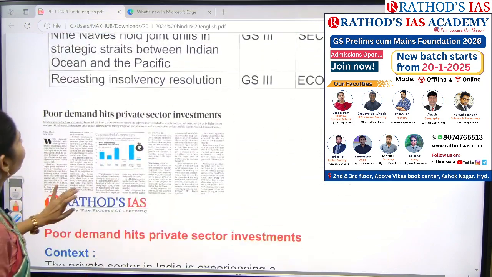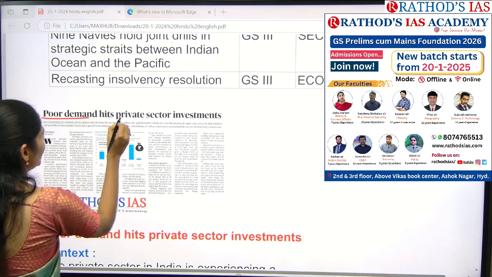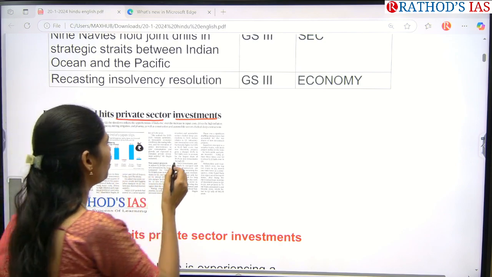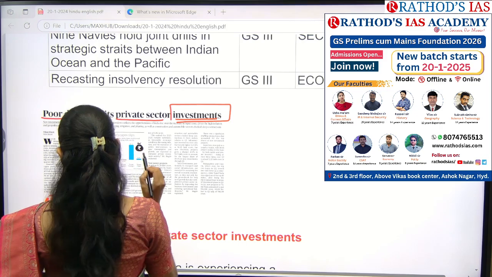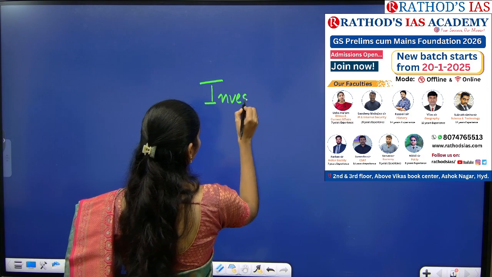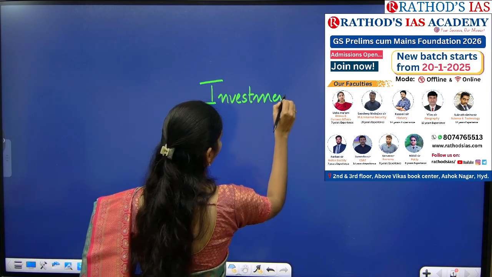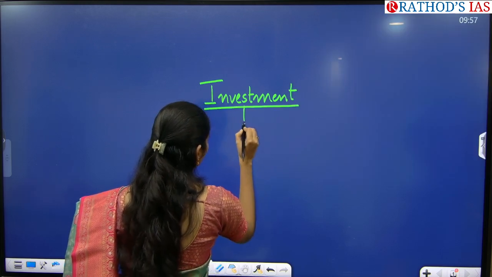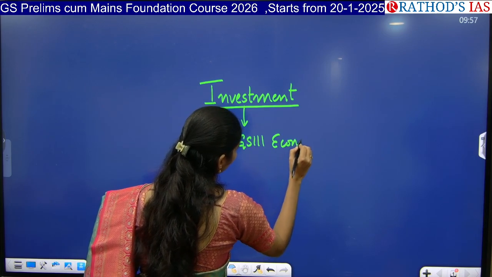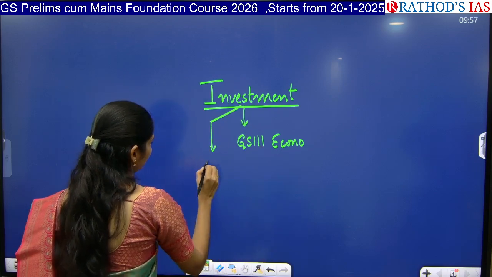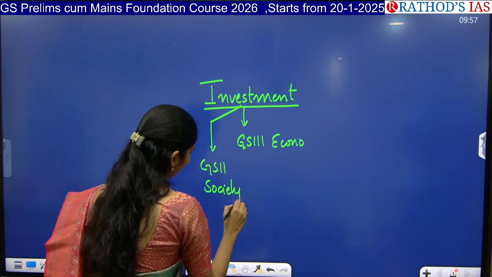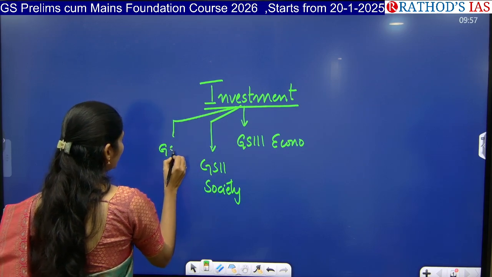See the title, guys. Poor demand hits private sector investments. So this article is talking about one important keyword, that is investment. This topic you will be seeing from GS paper 3 under economy. Apart from economy, it can also be connected with GS paper 2 under society and GS paper 2 under governance as well.